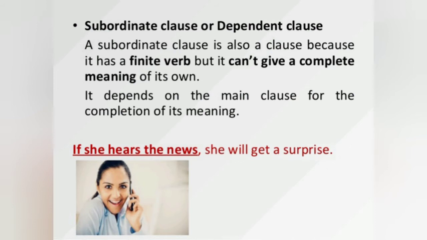So this is dependent. If she hears the news is the dependent clause, the subordinate clause, and the main clause is she will get a prize. So we call it the if clause. If clause, main clause: we used to learn 3 conditions. So we say if clause, and the if clause is a dependent clause. In every sentence with if, the first part is the dependent clause, and its predicate is the independent clause. Okay, she will get a prize. So I hope students you understand the meaning of dependent clause and independent clause, main clause or principal clause or independent clause, subordinate clause or dependent clause.